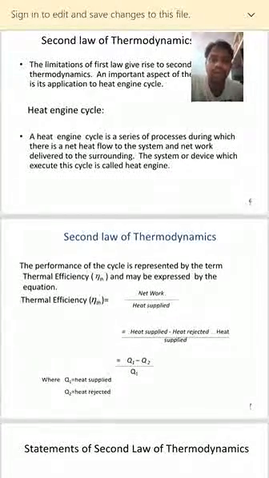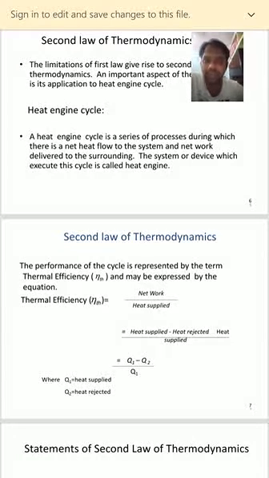Right? So second law of thermodynamics, the performance of the cycle is expressed or is represented by the term thermal efficiency, and generally it is expressed by the equation thermal efficiency. We know that efficiency is equal to output by input.